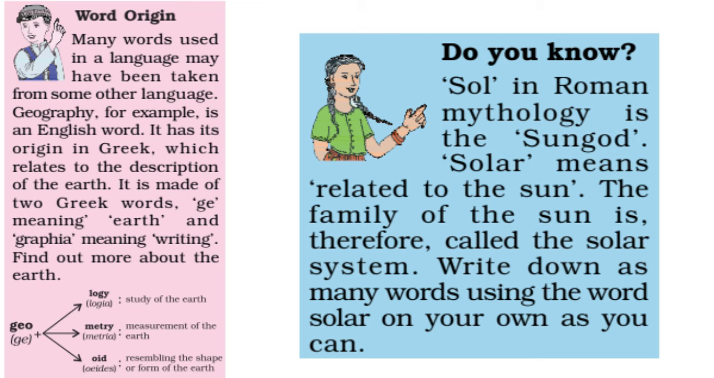Do you know? Sol in Roman mythology is the sun god. Solar means related to the sun. The family of the sun is therefore called the solar system.